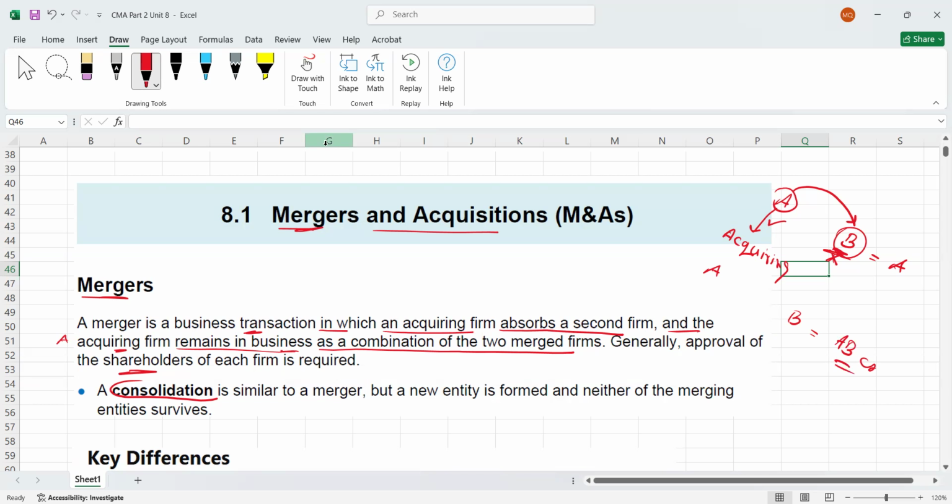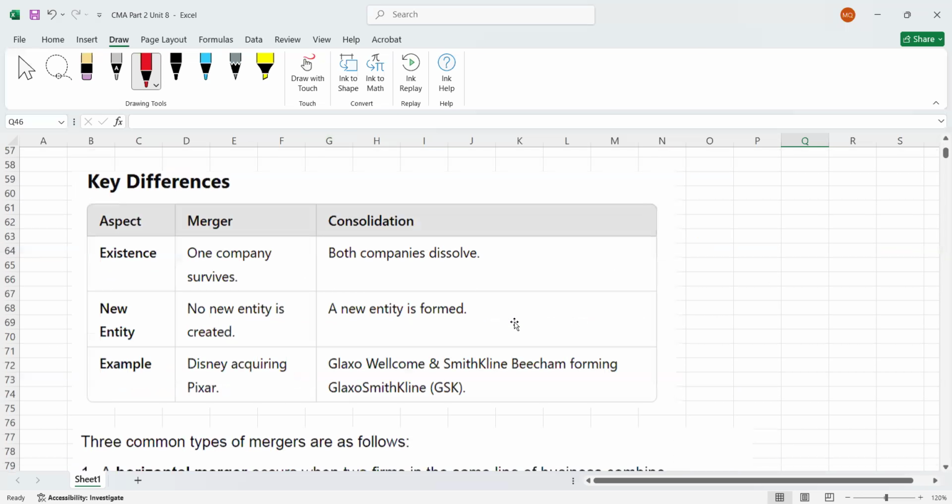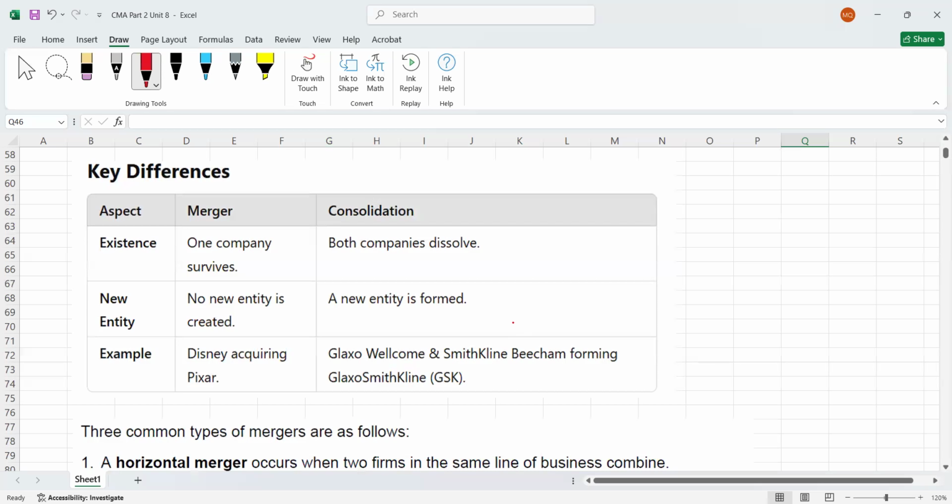Neither of the merging entities survives. A will not survive, B will not survive, and the new company will be formed, called A and B Company. So don't mix these up. Here are the key differences between the two, so you can understand what is a merger and what is consolidation.